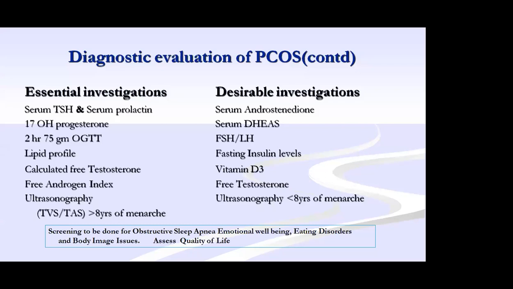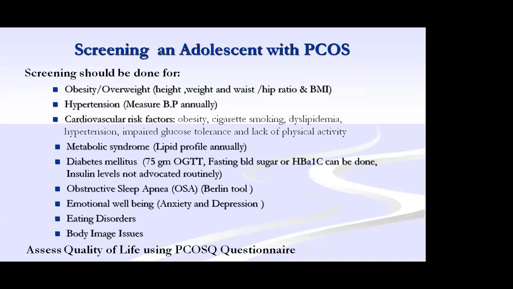You have to ask the patient about obstructive sleep apnea, emotional well-being, eating disorders, and body image issues. Whenever you meet an adolescent girl in your OP, take the opportunity and ask all these questions. There is one screening for PCOS in adolescents. Screening is just asking questions: whether the patient is obese or overweight, has hypertension, or any cardiovascular problem.